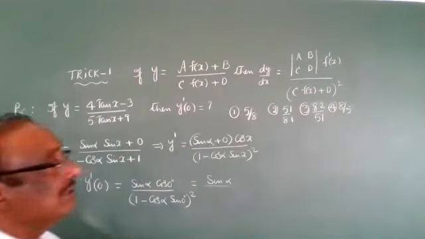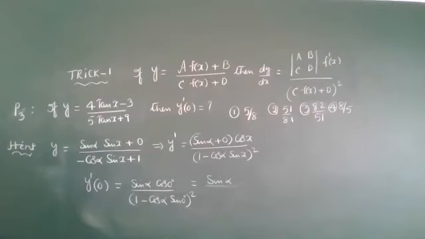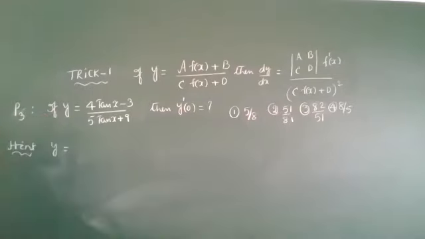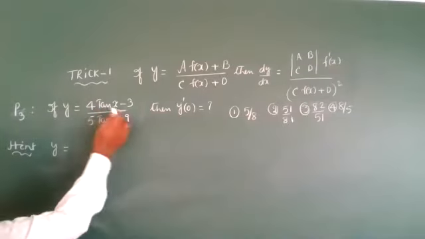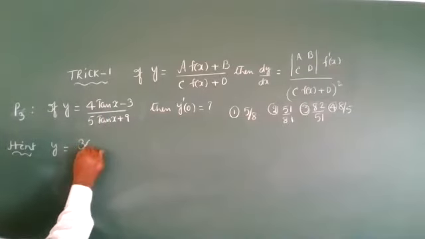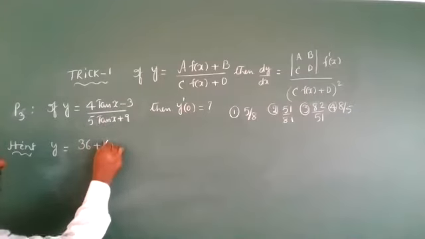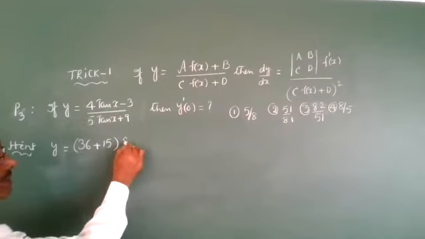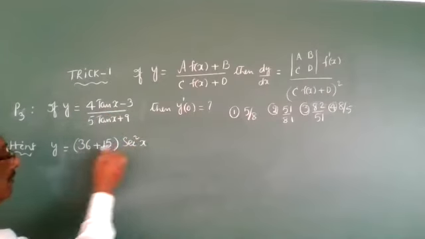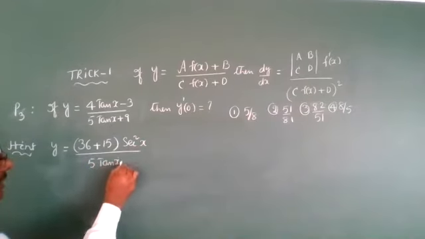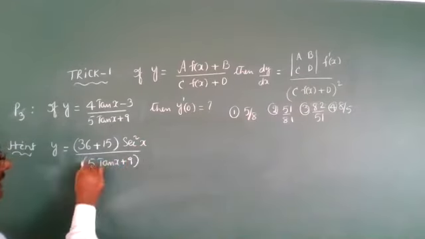In these options we can check everyone. First, apply this; I do this within seconds. See, AD: 4 into 9 is 36, minus BC: minus 15 minus is plus 15, so 51. Tan x derivative is secant square x, denominator 5 tan x plus 9 whole square.